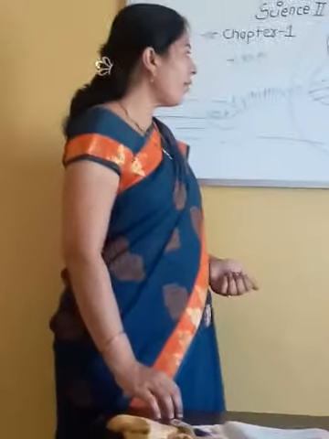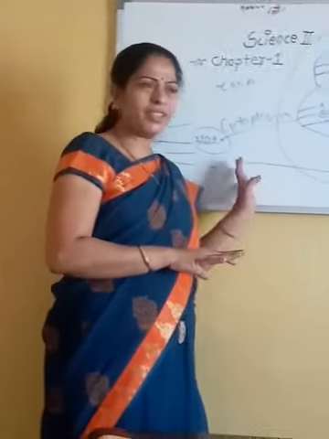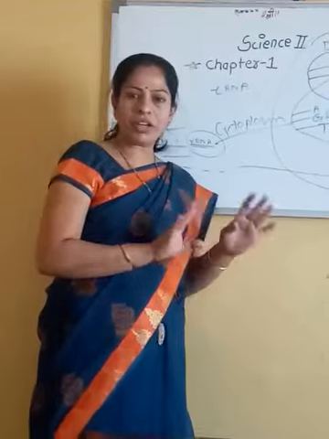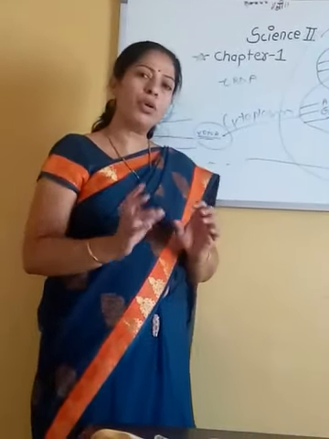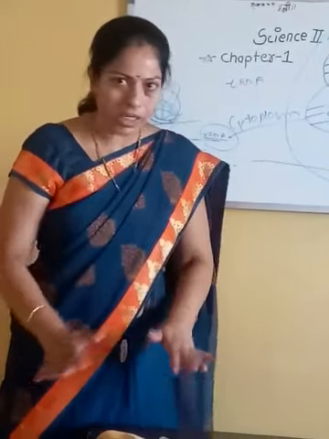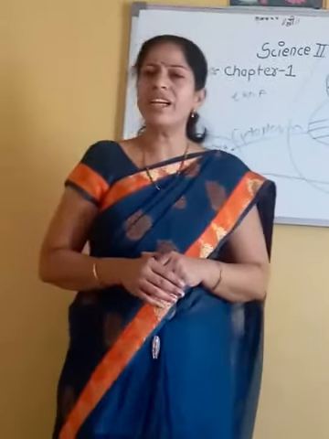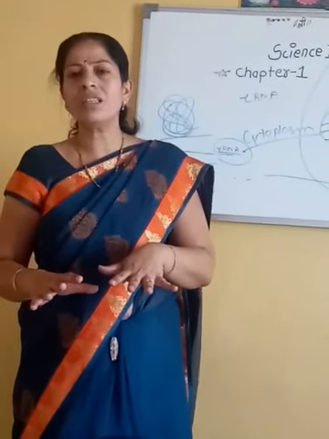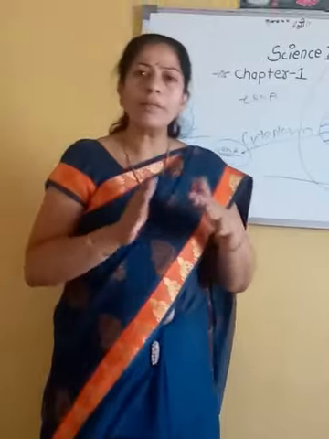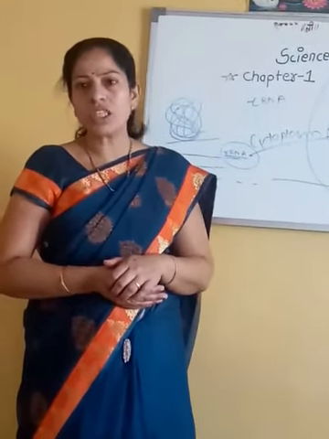Now you have understood how naturally the changes take place. This is a natural process. The gene will be transferred from one generation into another and the offspring will have a few characters common with their parents. So these are the normal processes, but sometimes we have seen that there are some different characters also seen in the offspring which are not present in the parents, and that is nothing but a process of mutation.